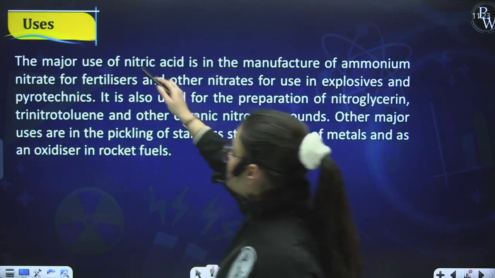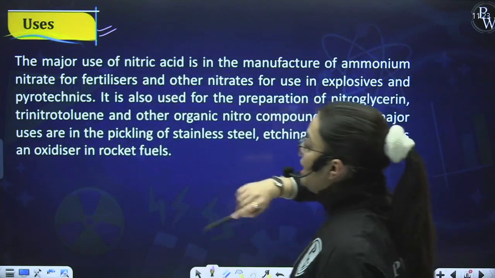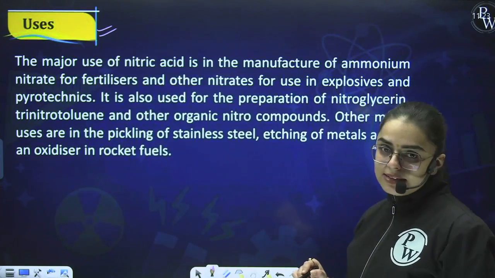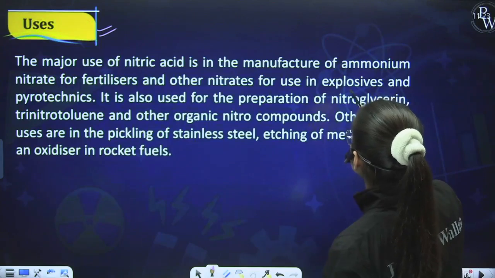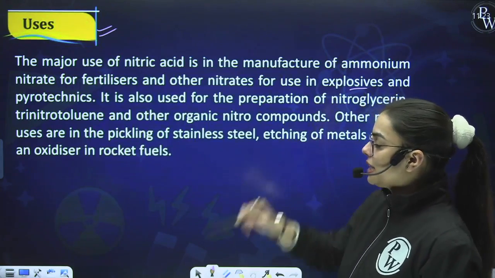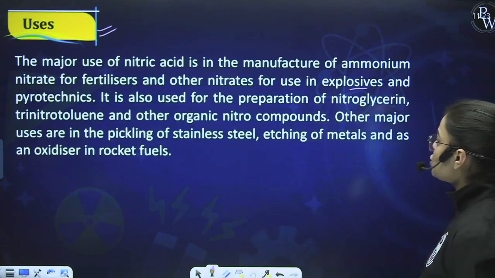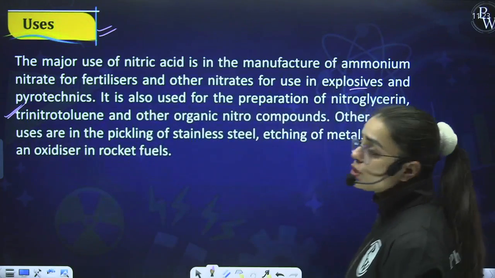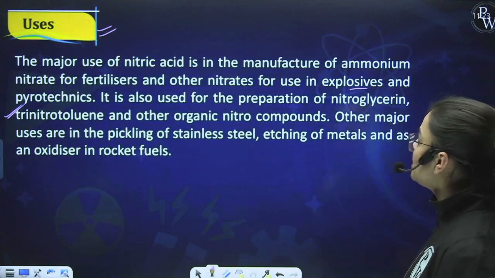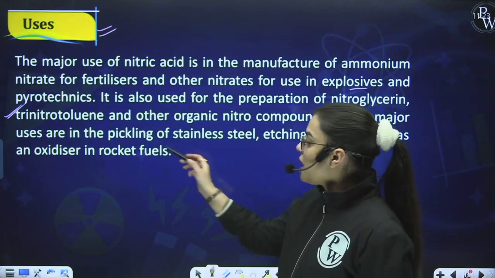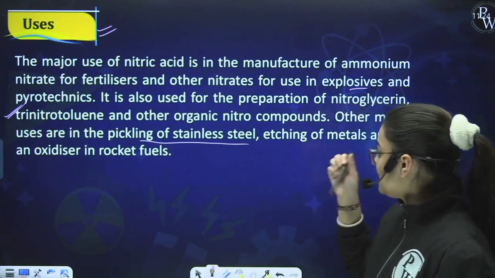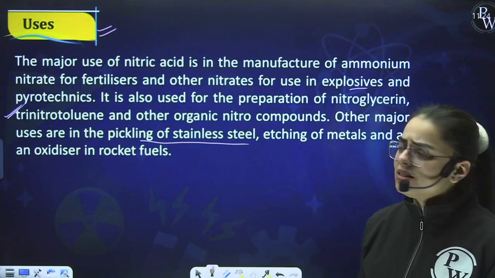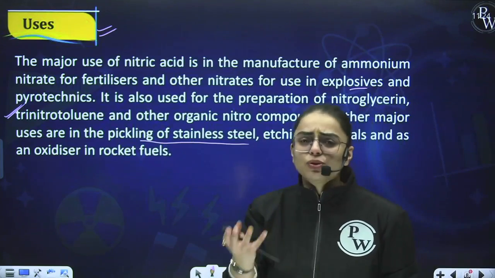there are some uses with respect to nitric acid. Let us read that. The major use of nitric acid is the manufacture of ammonium nitrate for fertilizers and other nitrates for use in explosives and pyrotechnics. It is also used for the preparation of nitroglycerine. This is very important. It is used for the preparation of trinitrotoluene, as well as other organic nitro compounds. Other major uses are in the pickling of stainless steel, etching of metals, and as an oxidizer in rocket fuels. Is it clear? These are the uses that you need to just read out from your NCERT.